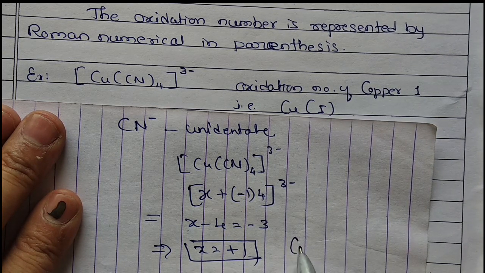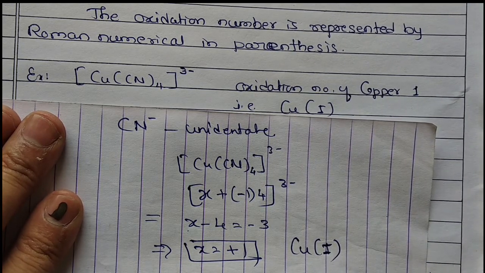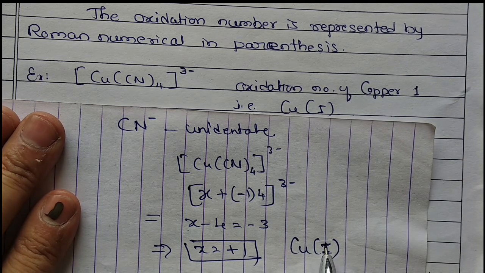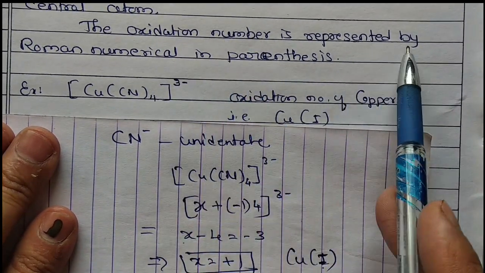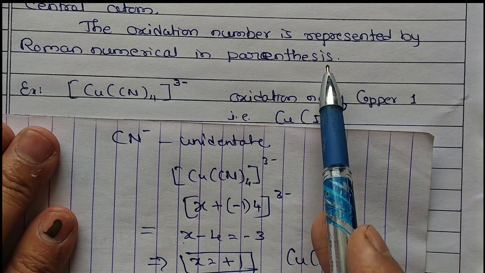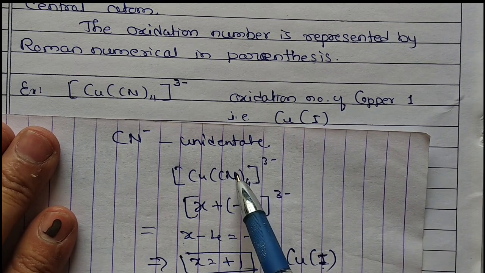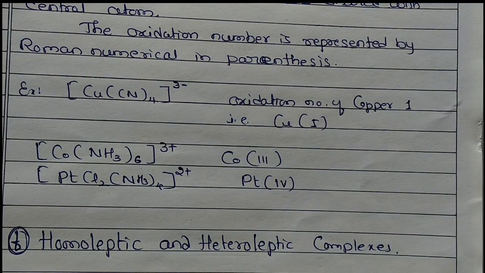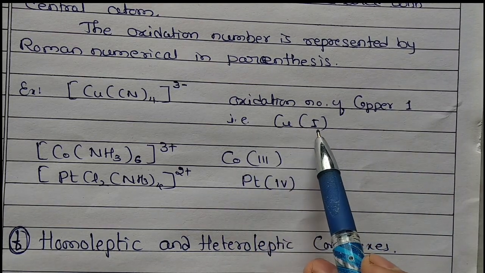Means copper is in plus one; the oxidation state of a metal is always written as plus here. So we have to write it this way: Cu with a bracket, in Roman numerals. The oxidation number is represented by a Roman numeral in parenthesis. For that we must know the charge of each ligand. So the oxidation number of copper is 1, that is Cu(I).